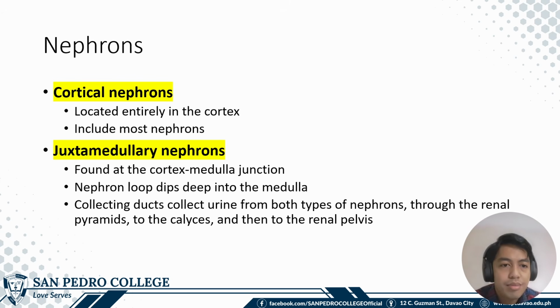So the nephrons can be categorized by their location. Cortical nephrons, for example, are located entirely in the cortex, which is applicable to most of the nephrons. And you also have the juxtamedullary nephrons, in which a part of the nephron is also found in the medulla.